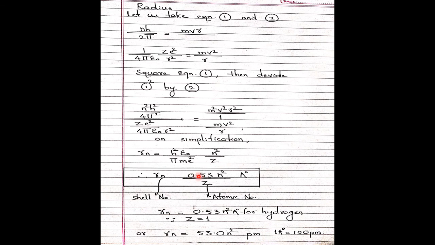In the book it is given as 0.529. I have rounded it up to 0.53 in angstrom units. This is the equation for the radius. For hydrogen, rn equals 0.53 n squared by Z, with Z equal to 1, so this much only. If you convert it to picometers, rn equals 53.0 n squared picometers, because 1 angstrom equals 100 picometers. Today we learnt some postulates of Bohr and some equations. In tomorrow's class, we will learn some more derivations and complete Bohr's theory. Thank you boys and thank you students.